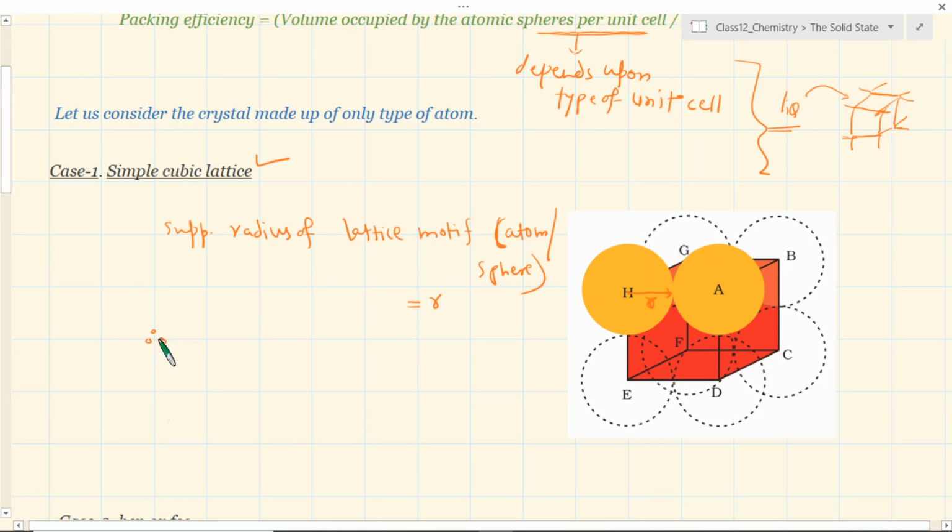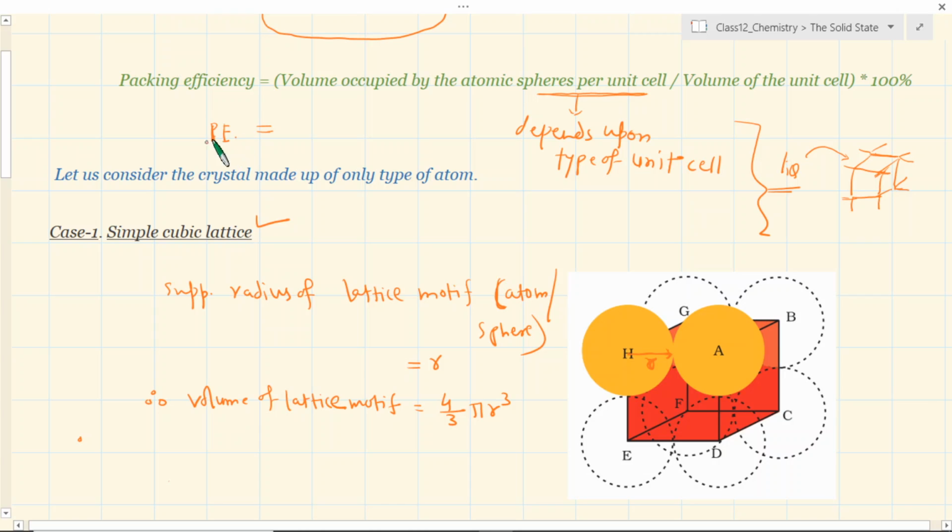Therefore the volume of the lattice motif will be 4/3 pi r cube, assuming that they all are spheres right now. So if the radius is r for each sphere, the volume is going to be 4/3 pi r cube.